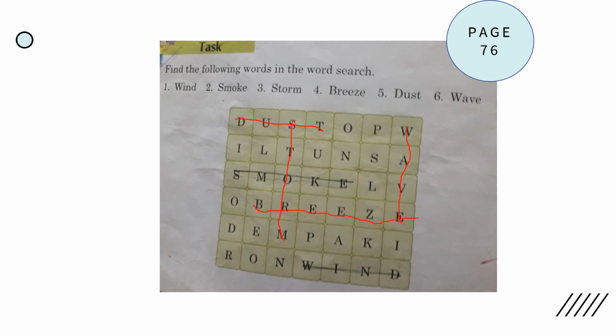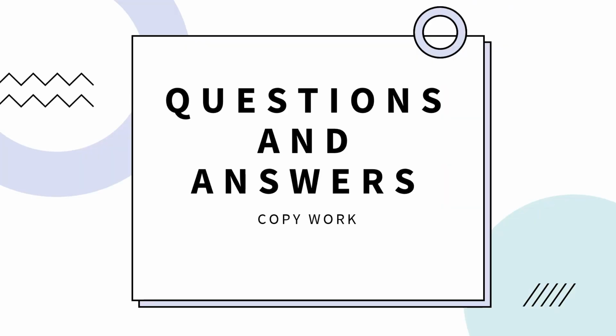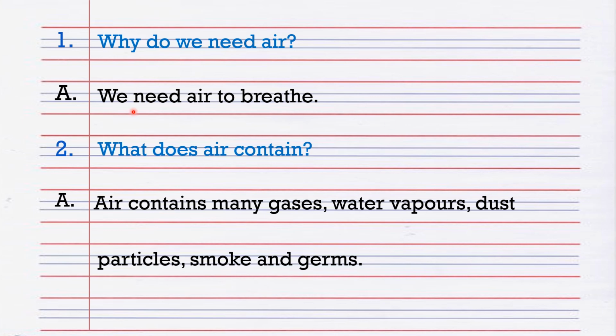Okay. Now moving on to question and answers, which should be done in the copy. In your copy, the title page and index. Write the questions with blue pencil and answers with black, your regular normal pencil. Number 1, why do we need air? The answer is we need air to breathe. We need air because we have to breathe in it. We need it to breathe. So the answer is we need air to breathe.